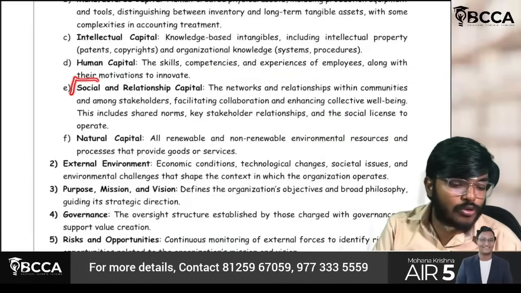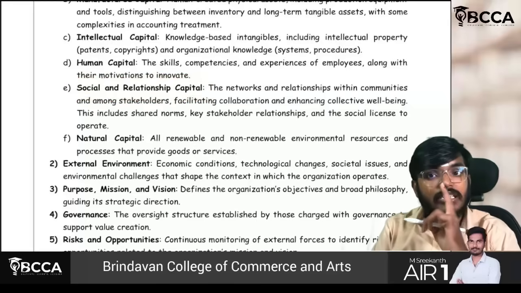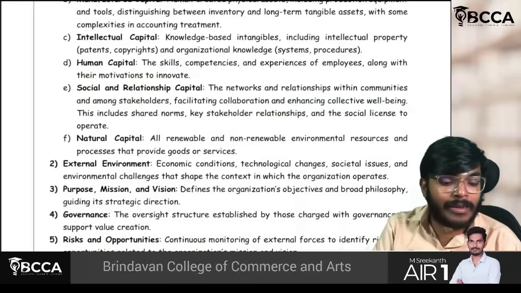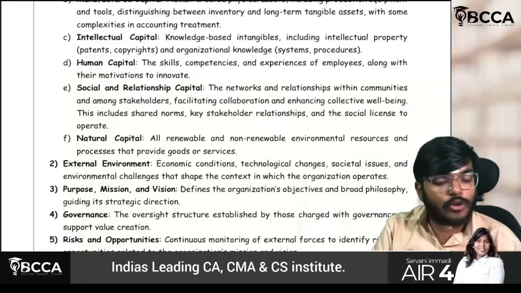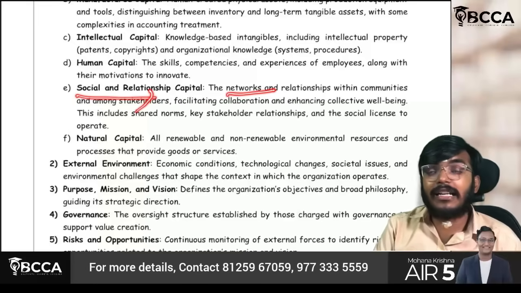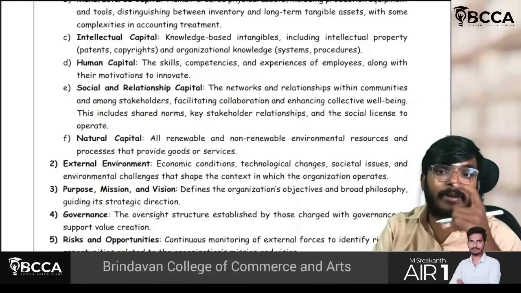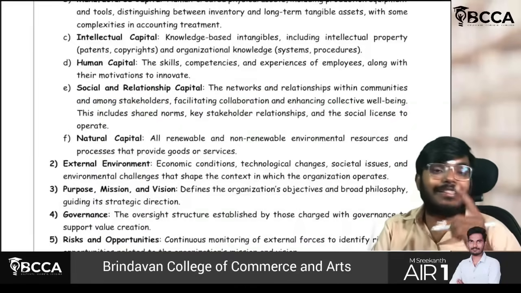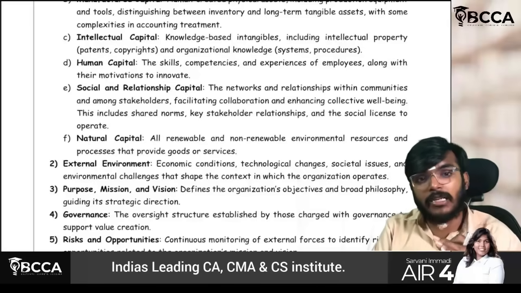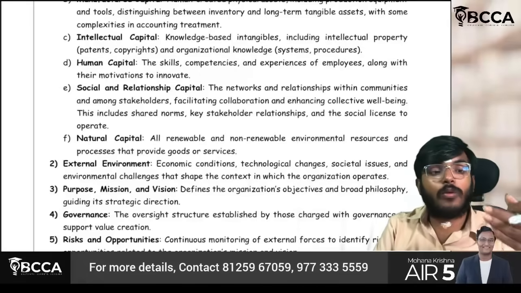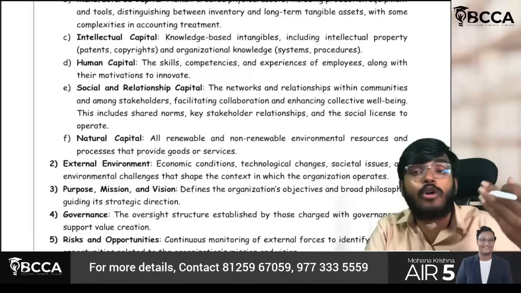So next thing, social and relationship capital. Social and relationship is nothing but, see, this human capital is nothing but employees. Social and relationship is nothing but networks. Networks the employees are maintaining. Networks the company is maintaining. Whatever the communal clashes and all, if they are bare minimum, then the entity will be, what should I say, then the entity will be focusing on the long term.